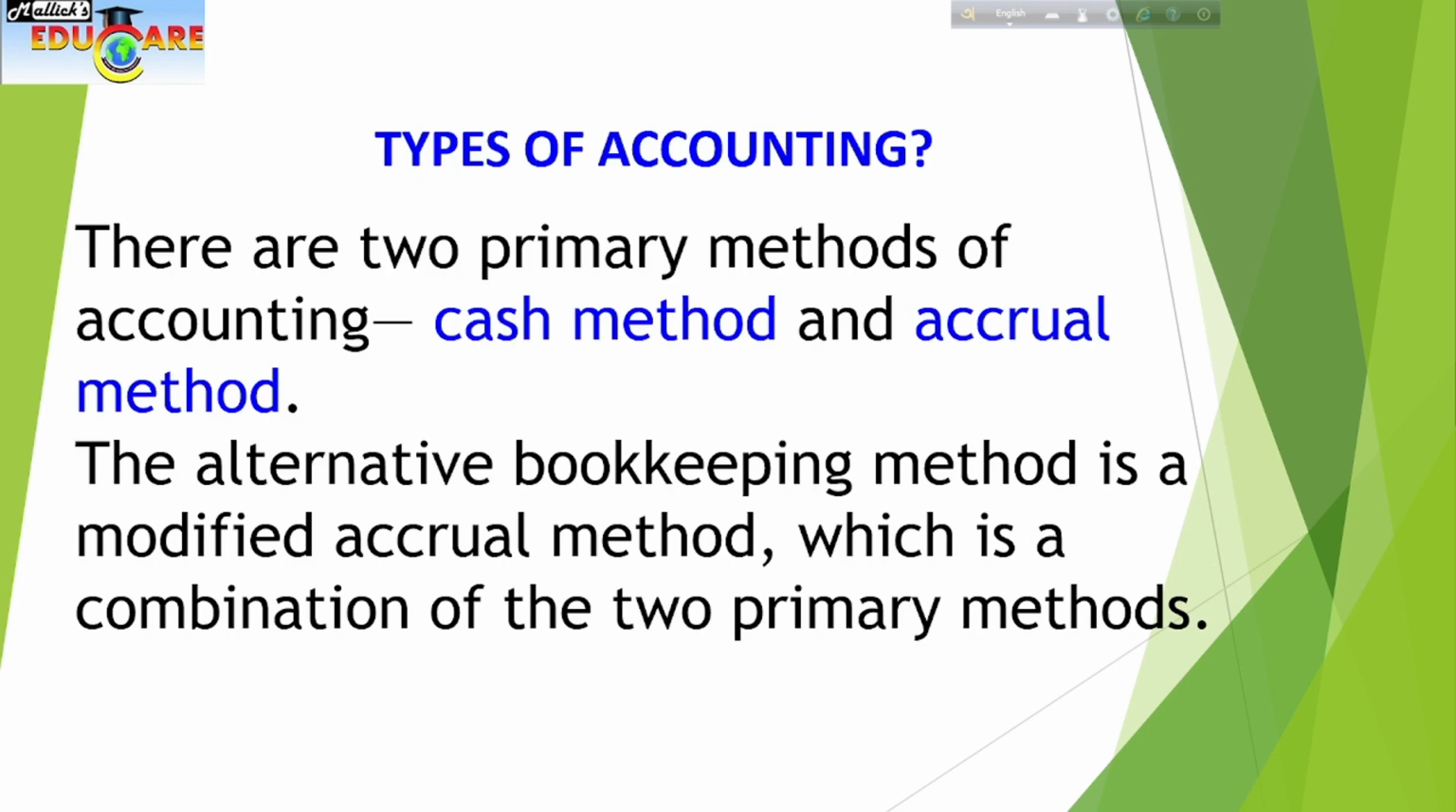Types of accounting. There are two primary methods of accounting: cash method and accrual method. The alternative bookkeeping method is a modified accrual method, which is a combination of the two primary methods.